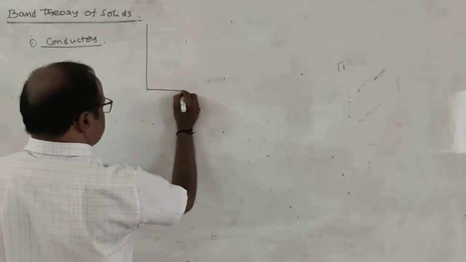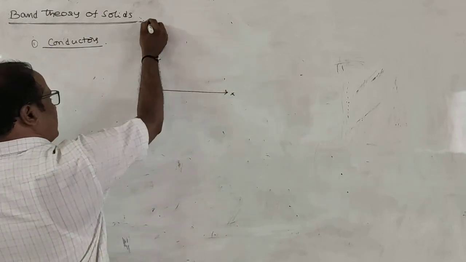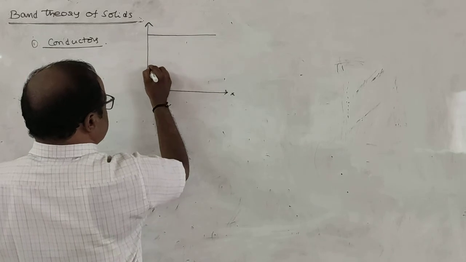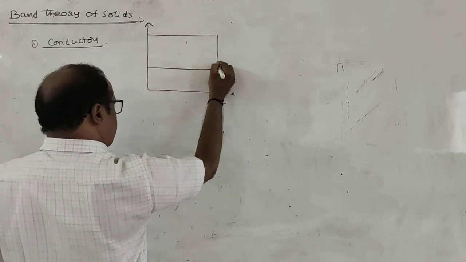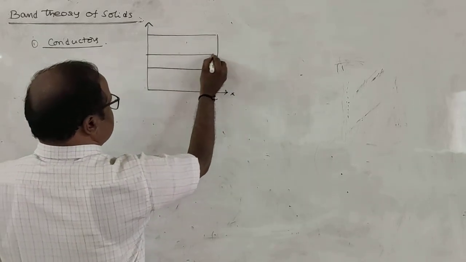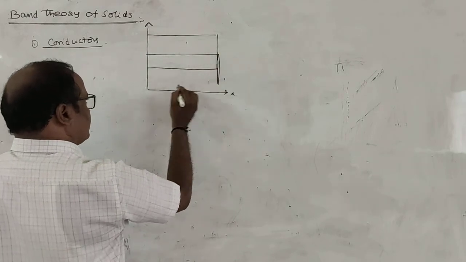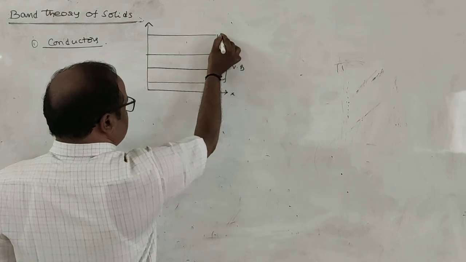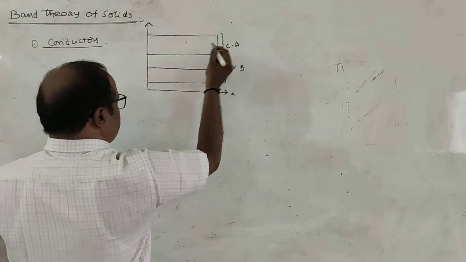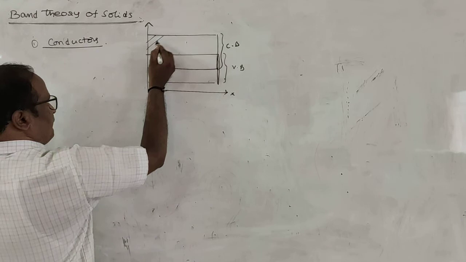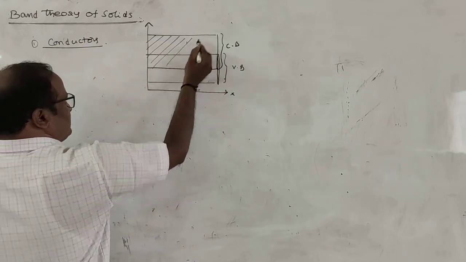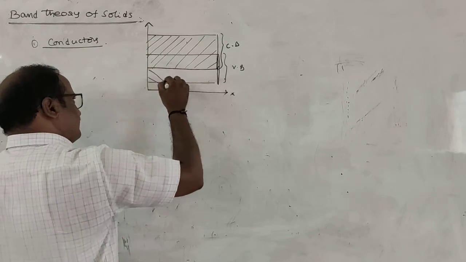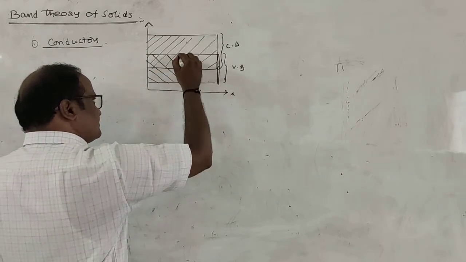First one, in case of conductors, the valence band and conduction band are overlapped together. Suppose this is the conduction band and this is the valence band. The conduction band is represented like this, and the valence band is represented by these lines.